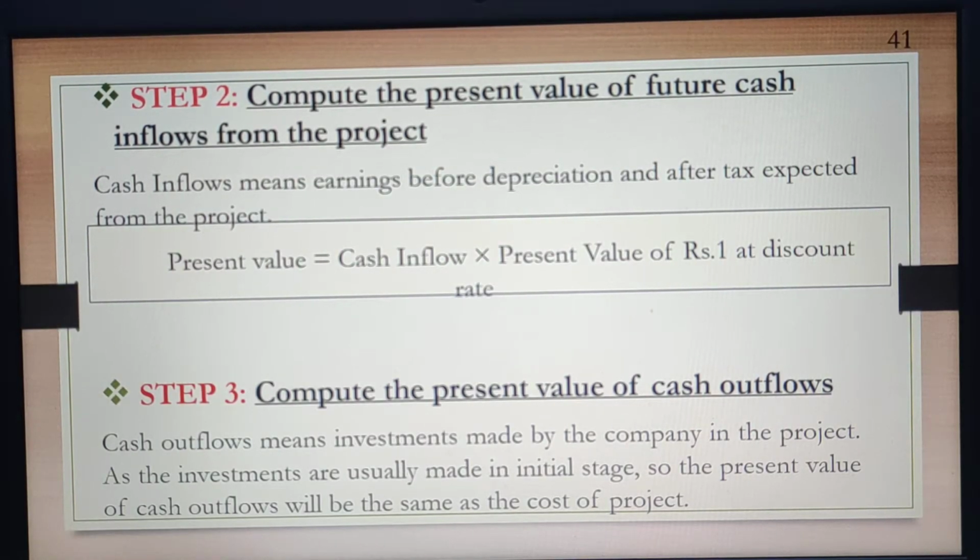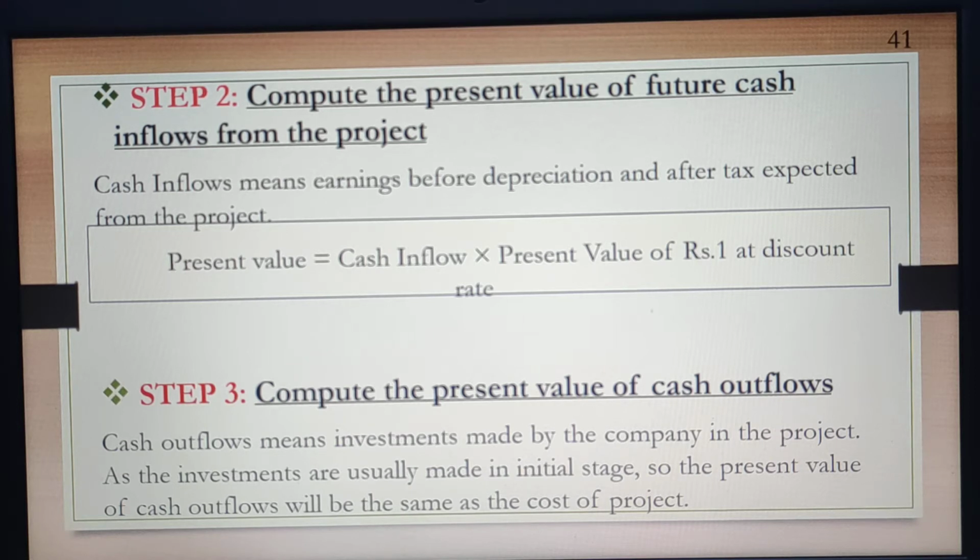Now, our second step is to compute the present value of future cash inflow from the project. Cash inflow means earning before depreciation and after tax expected from the project, and present value equals cash inflow multiplied by the present value of rupee 1 at the discounted rate.